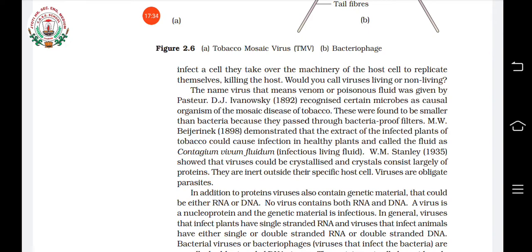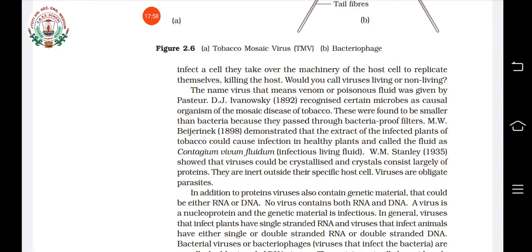Then he found that these viruses were passing through the bacterial filters. Bacterial filters are used to filter bacteria, but these viruses can easily come out of them. Means they are smaller than bacteria.